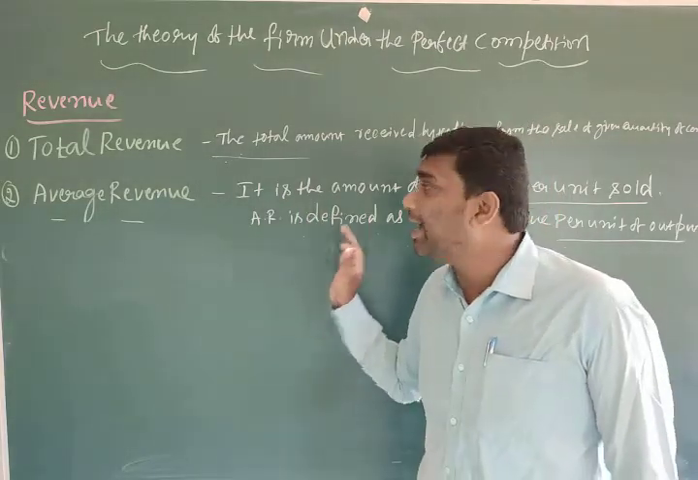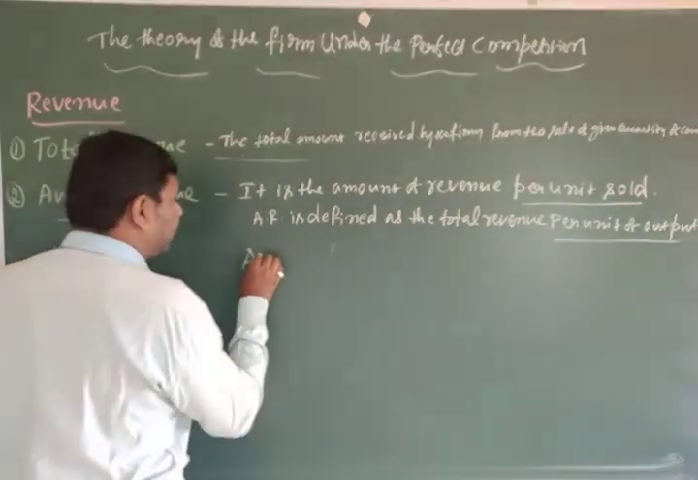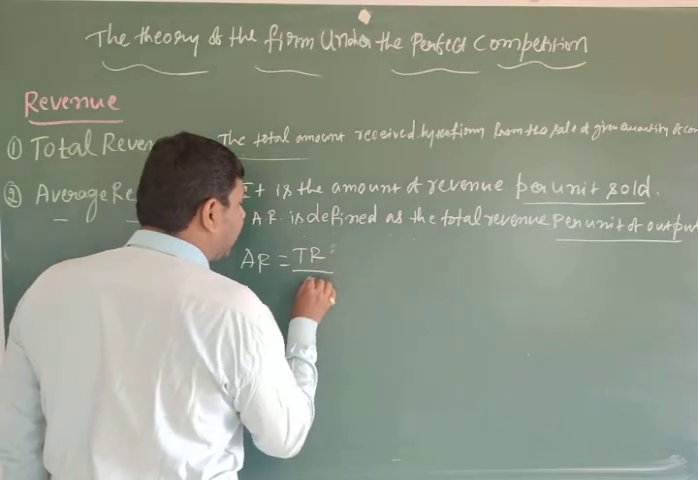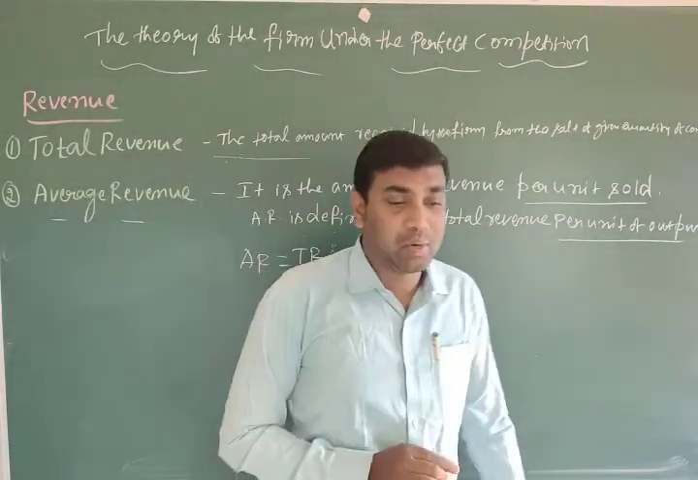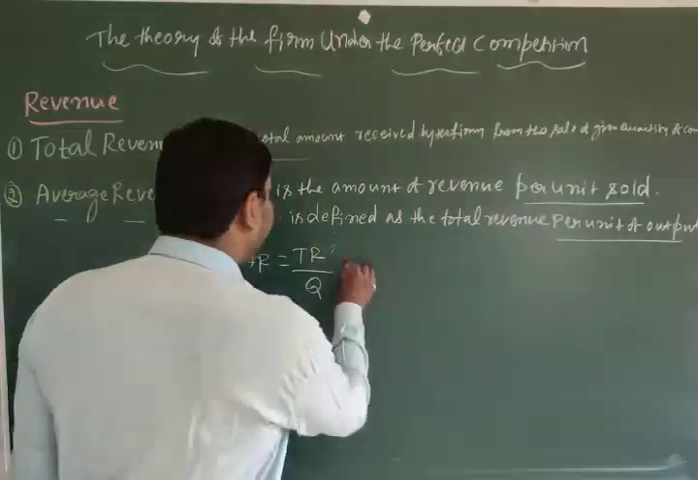To calculate the average revenue there is a formula: AR is equal to TR divided by Q. TR means total revenue, Q means quantity. For that we can understand with an example.